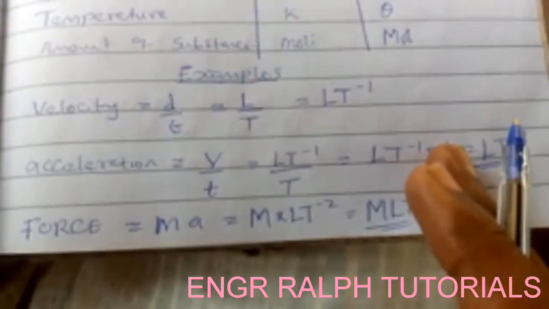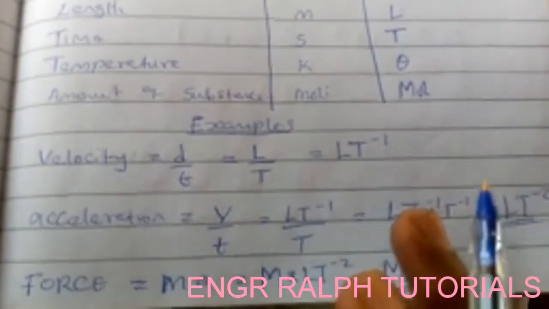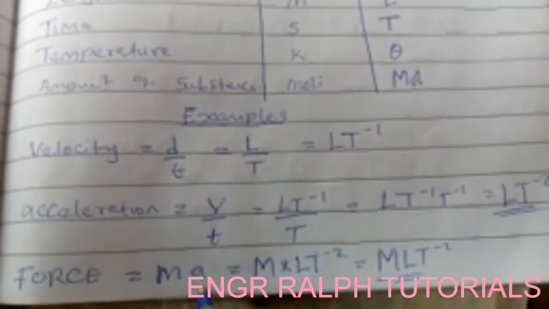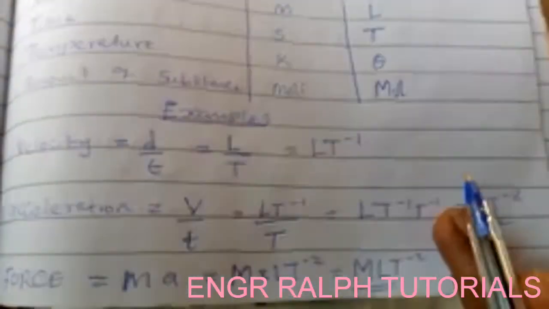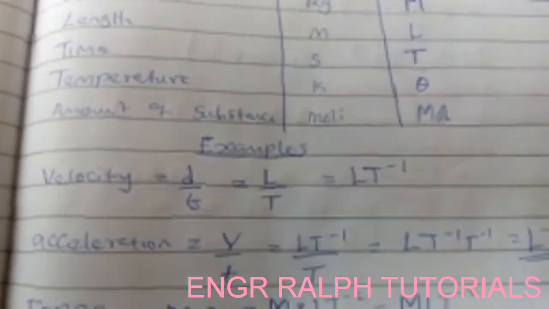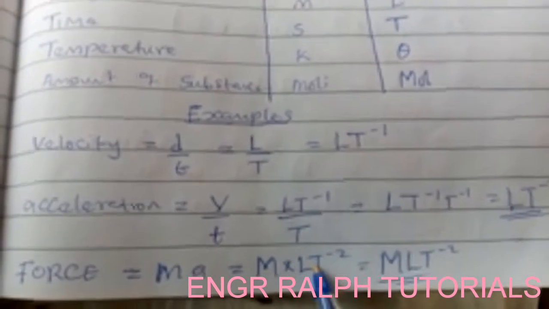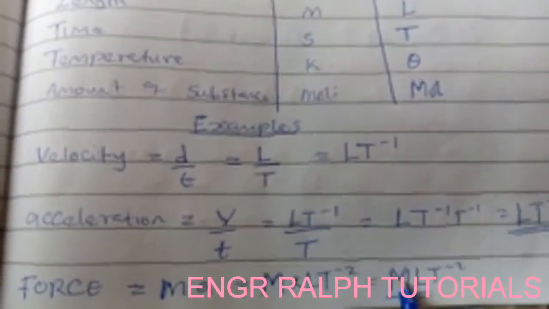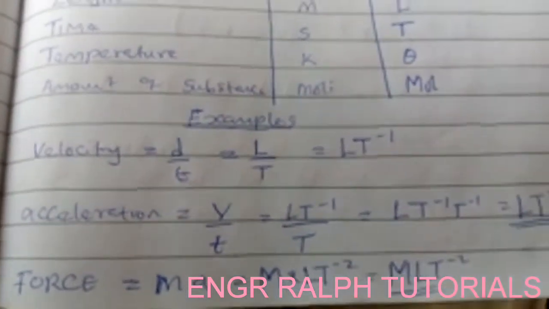Now another one we are going to look at is force. Force is mass times acceleration. So what is the dimension for mass? Capital M. What is the dimension for acceleration? L per T square. So now it will give us M L per T square.